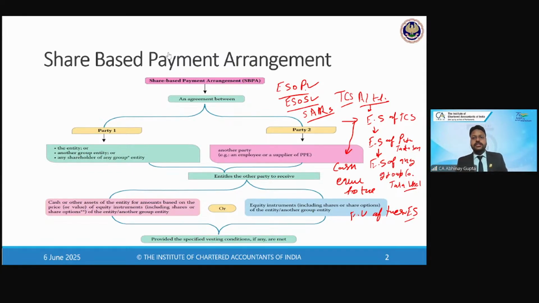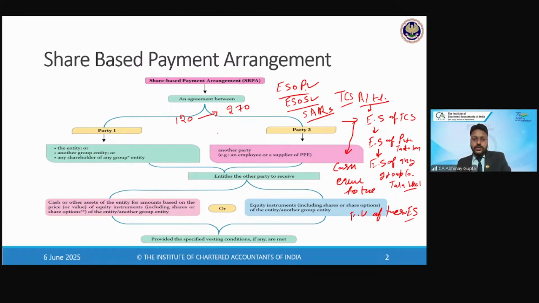So SAR is the share appreciation rights, right? Generally, for example, if the grant date fair value of the share is say rupees 100, right? And the exercise date fair value, when the employees actually become entitled to these shares, the vesting date basically, when the employees can come and ask for the shares once the shares are vested, suppose the fair value of the shares is say 270, right?